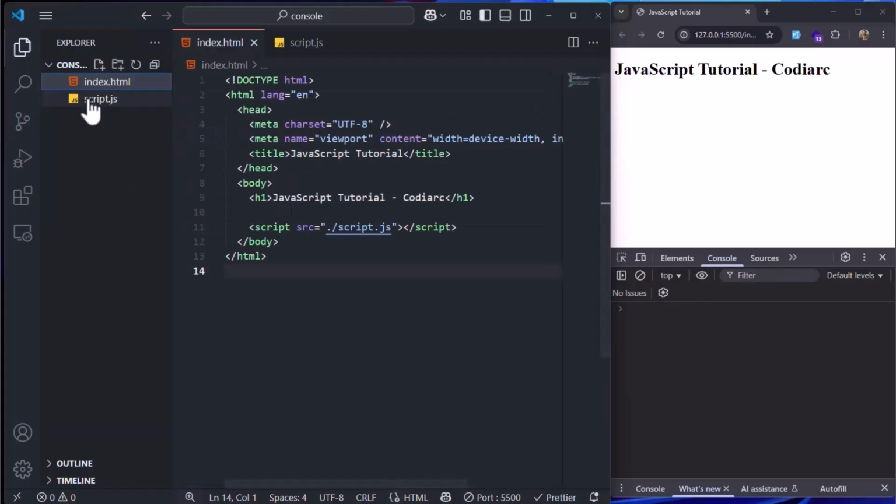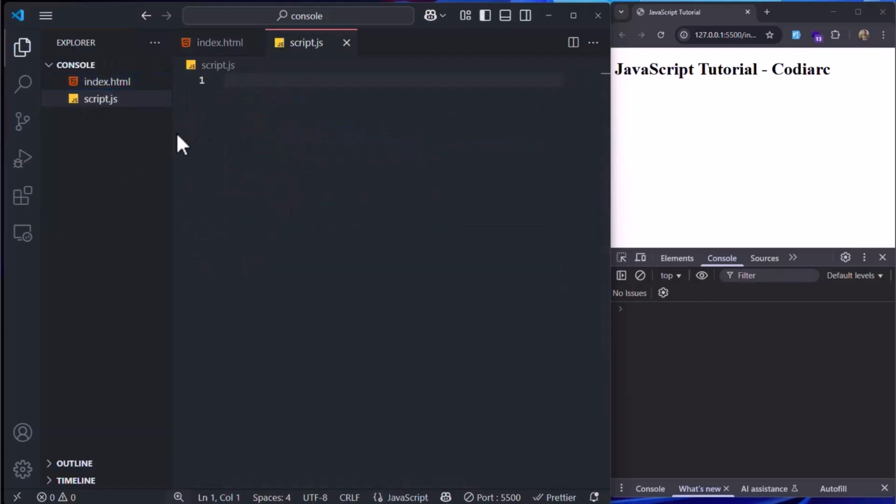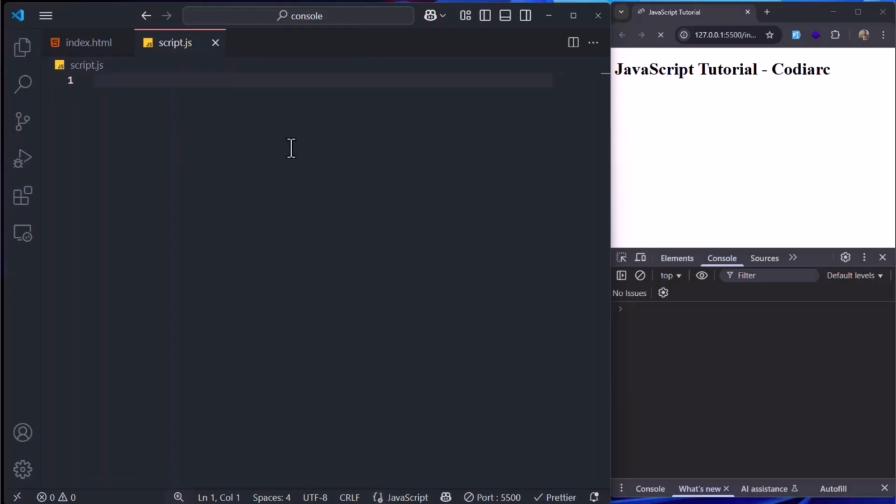Now let's go to our script.js, and here let's learn our first thing, which is Console.log.